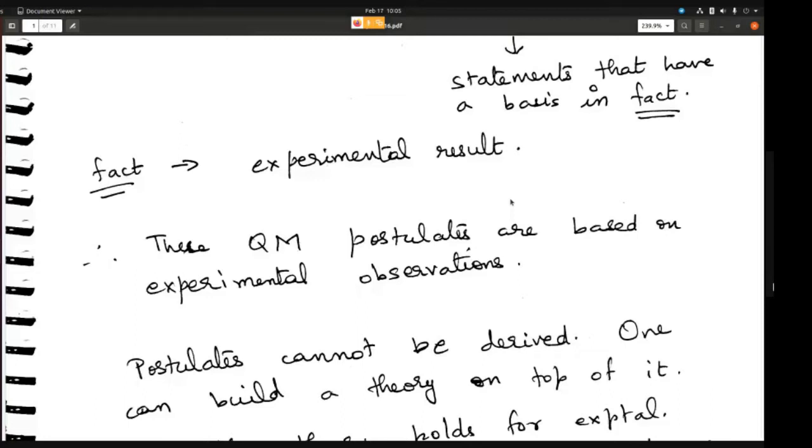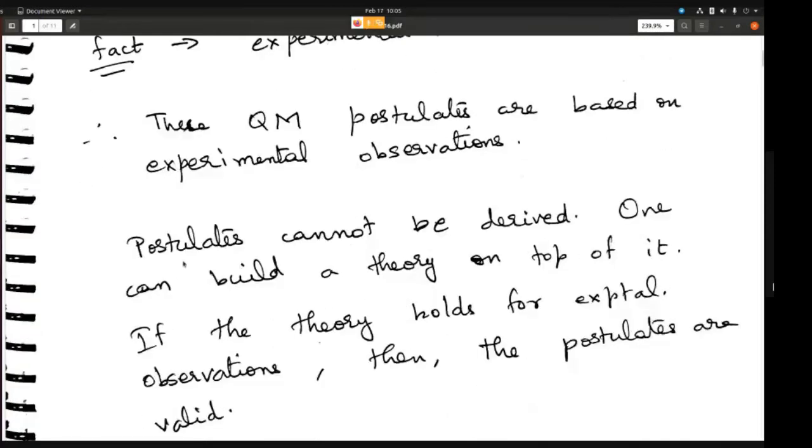Because all the theory and calculation built on top of these postulates give you the correct match with the experimental result, we say that these postulates are actually true. So postulates cannot be derived. One can build a theory on top of them. If the theory holds for experimental observations, then the postulates are valid.